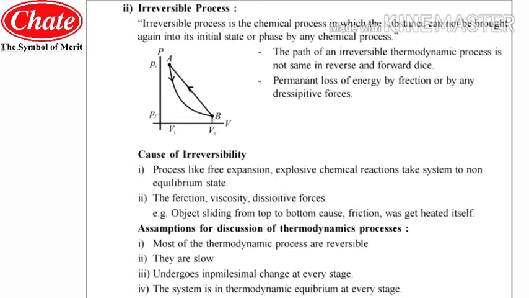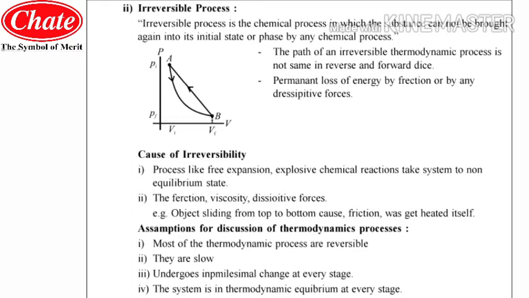The irreversible process is the chemical process in which the substance cannot be brought again into its initial state or phase by any chemical process. This is exactly opposite to the reversible chemical process. In the reversible chemical process, the substance was able to be brought back to its original condition from the final one with the help of a chemical process. But in this irreversible chemical process, it is not possible to bring it again into its original phase or original state from the final one. So this is the definition of irreversible process.